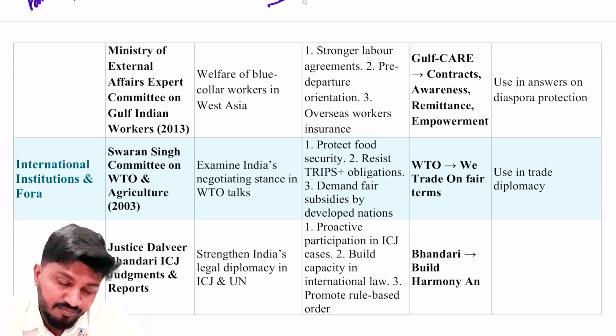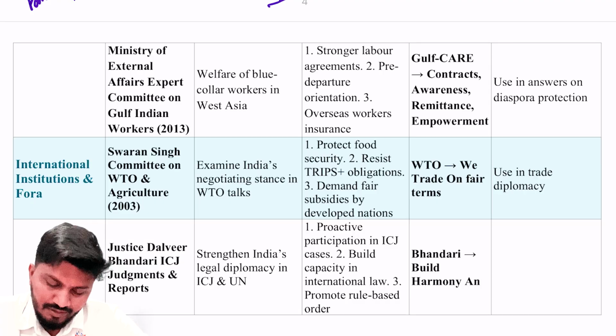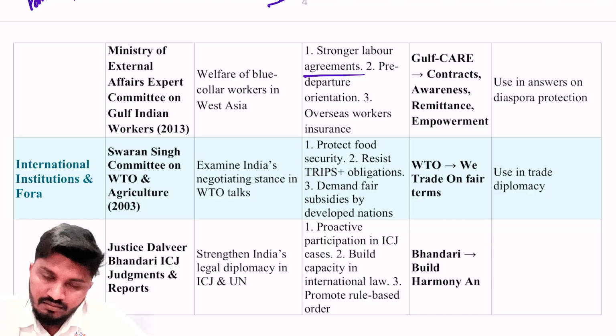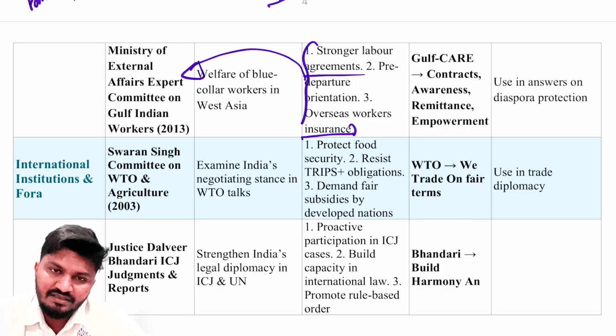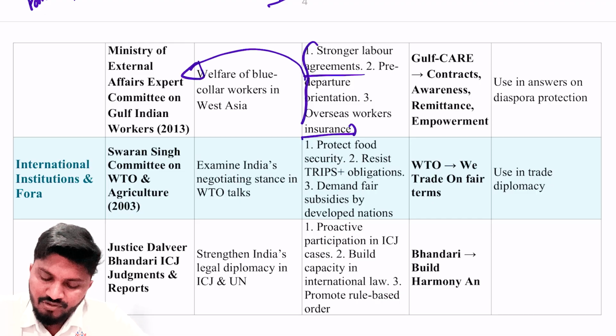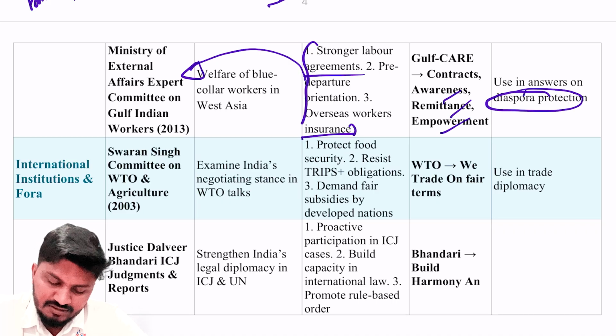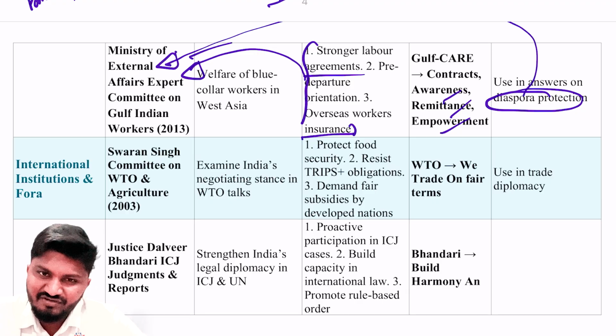Next is the Ministry of External Affairs Expert Committee on Gulf Indian Workers. It was an old committee but is still relevant to this day. Its recommendations: stronger labor agreements, pre-departure orientation, and overseas worker insurance. All these things are covered under the Ministry of External Affairs committee on Gulf affairs. So, Gulf care contacts, awareness and empowerment. You can use this in answers with respect to diaspora protection, especially with respect to West Asia or Gulf countries.